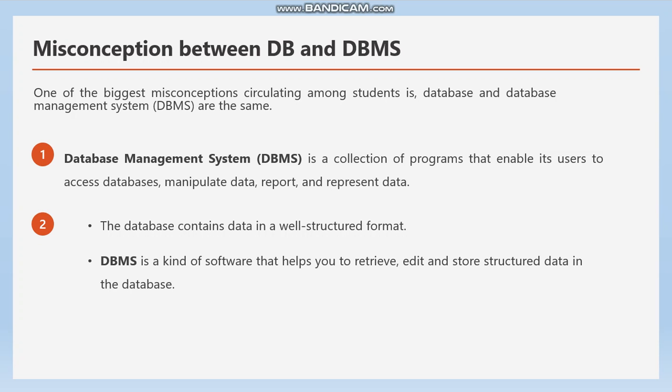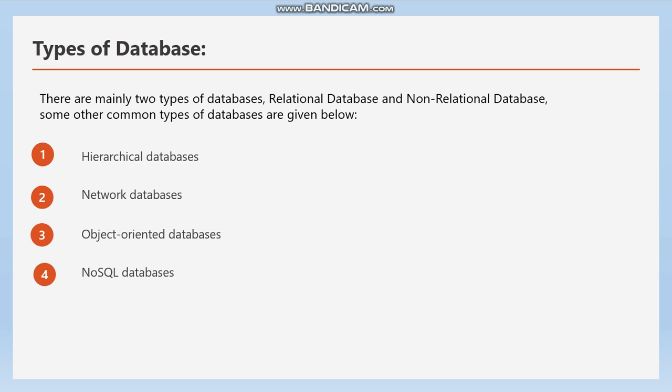Types of databases. There are mainly two types of databases. The first one is relational database and the second one is non-relational database. Some other common types of databases are given below. The first one is hierarchical databases, number two network databases, number three object-oriented databases, and the fourth one is NoSQL databases.